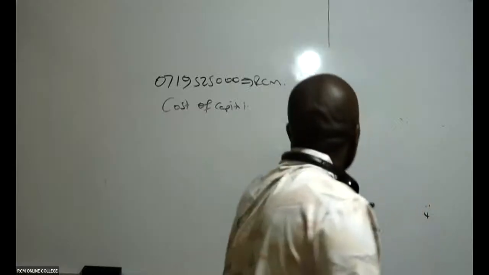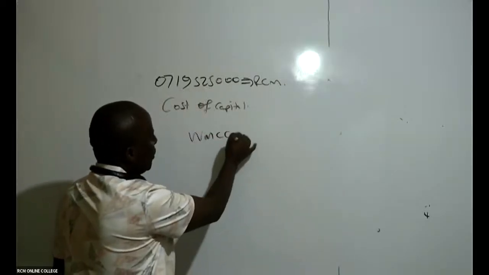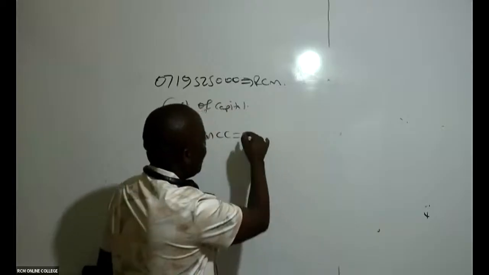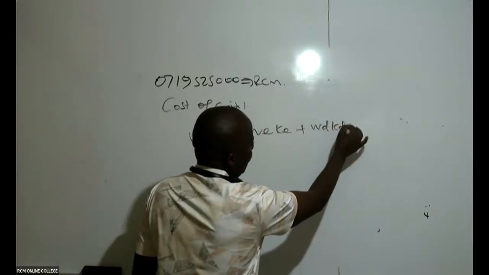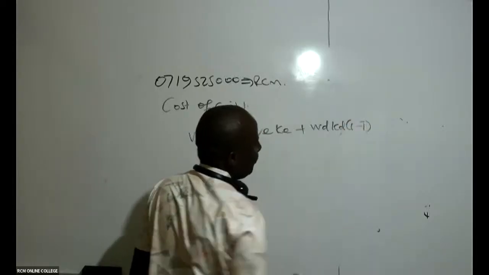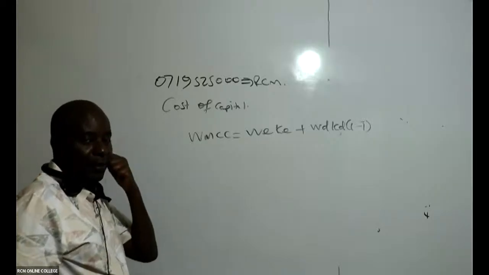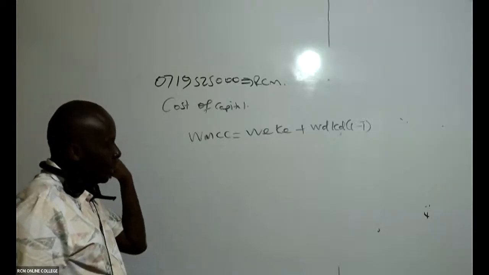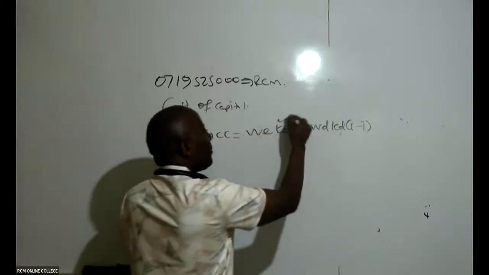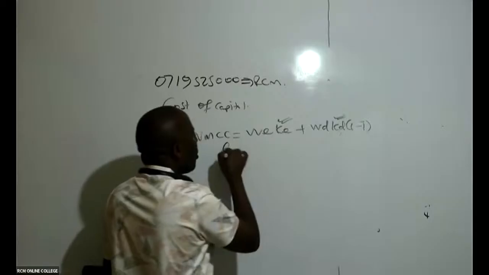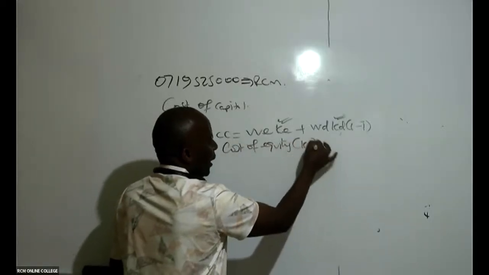Because we know, in this particular case, to get our WMCC, I will take the weight of equity, cost of equity, plus the weight of debt, cost of debt, times 1 minus T. The same formula would have been applicable if we had a WACC. So the first thing I need to do is to compute these items here. Give us the cost of equity.